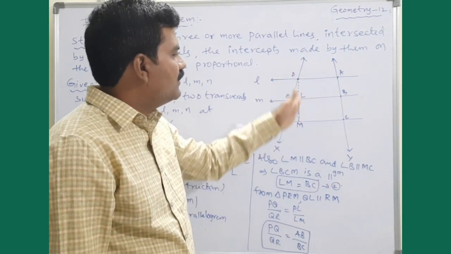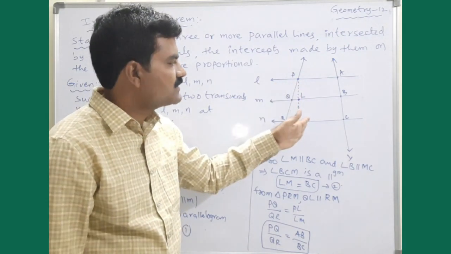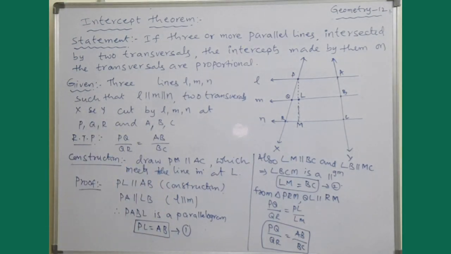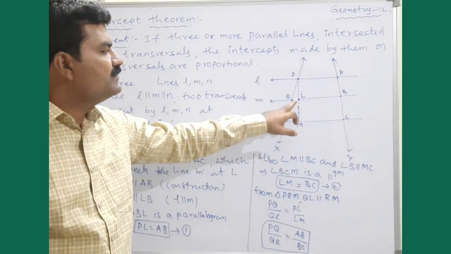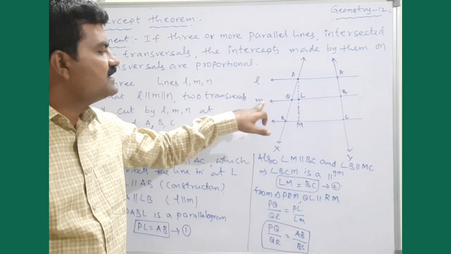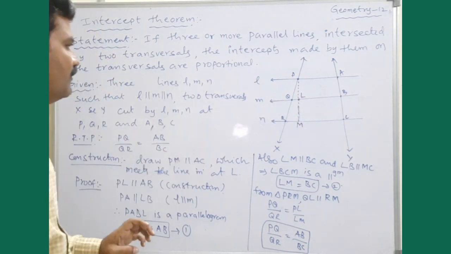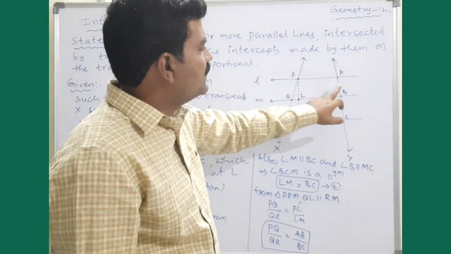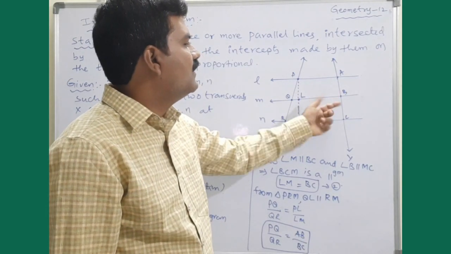For that, draw a line PM which is parallel to AC, and this line also meets the middle line at L. Now clearly PL is parallel to AB, and even PA is parallel to LB.